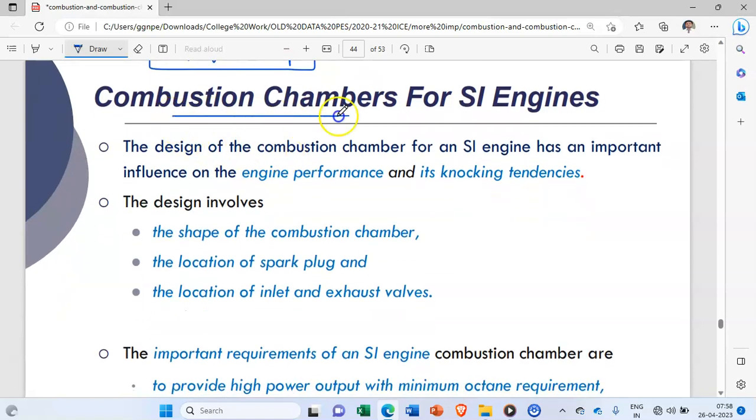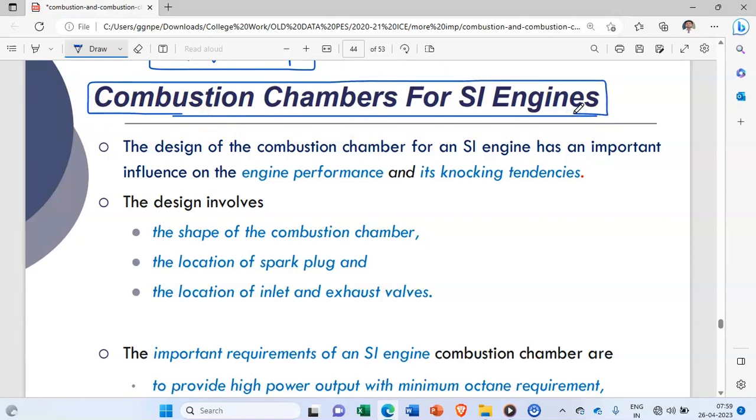that is, combustion chambers for SI engine. So first of all, before studying the types of combustion chambers that are used, first of all you will see what are the different design parameters, or what different parameters we have to consider while designing the combustion chamber, and after that we will see the types.